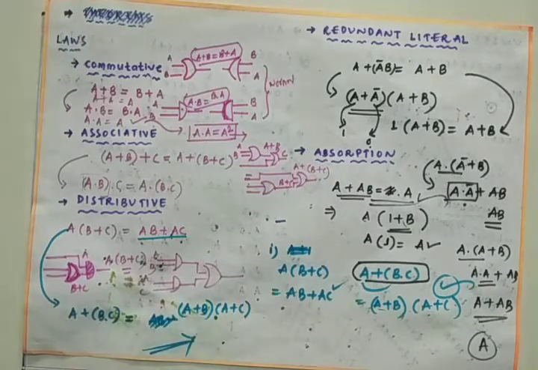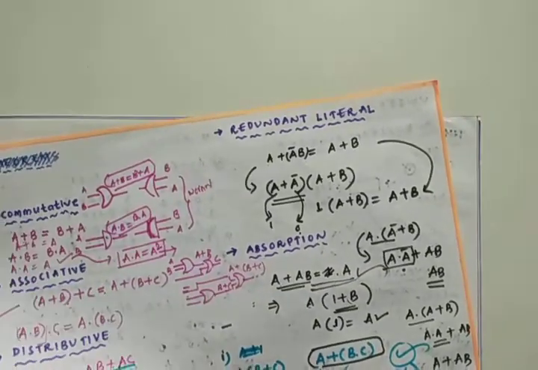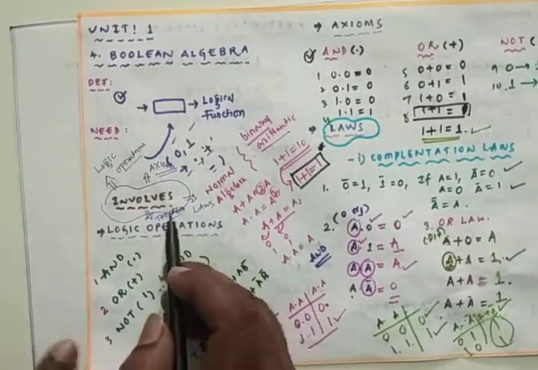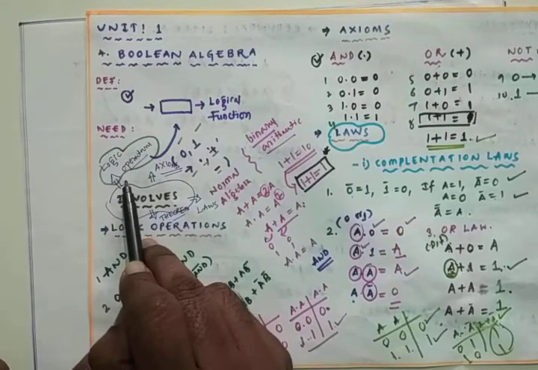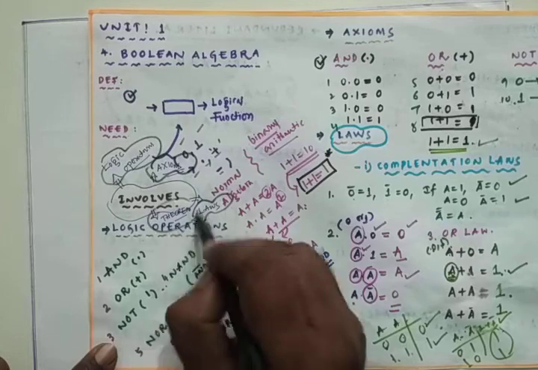So that is the absorption law. Likewise, we can have some other laws in Boolean algebra, and the laws are completed. We know that Boolean algebra involves logical operators. In the study of Boolean algebra, we require knowledge of logical operations, and some axioms, laws and theorems.